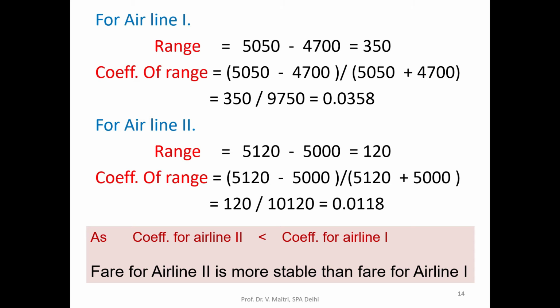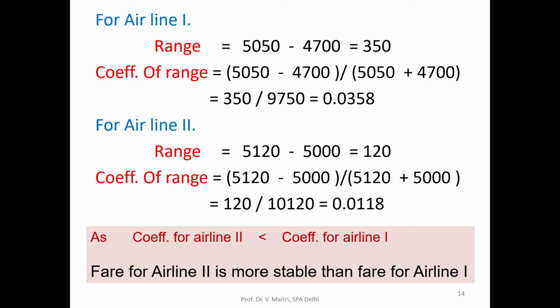Similarly for airline 2, it works out to be 0.0118. So the coefficient for airline 2 is smaller than that for airline 1. So we can easily conclude that the fare for airline 2 is more stable than for airline 1.